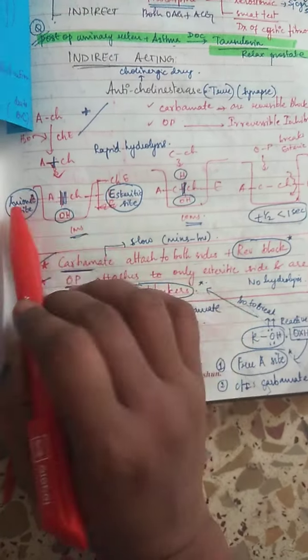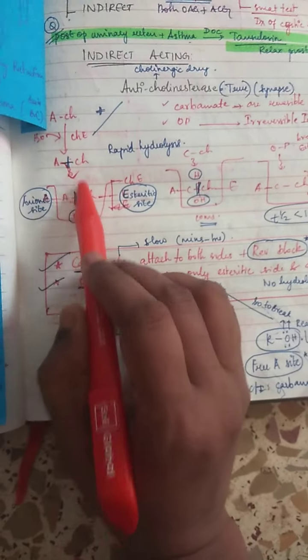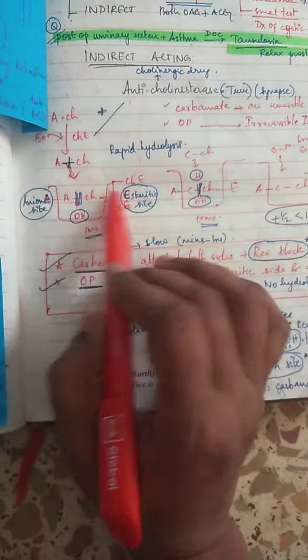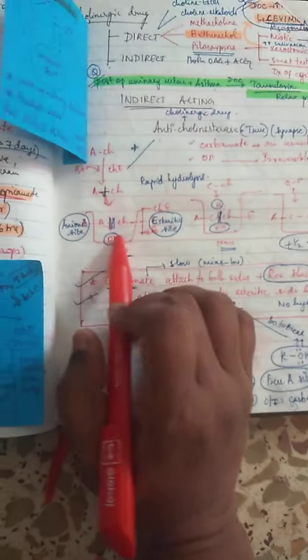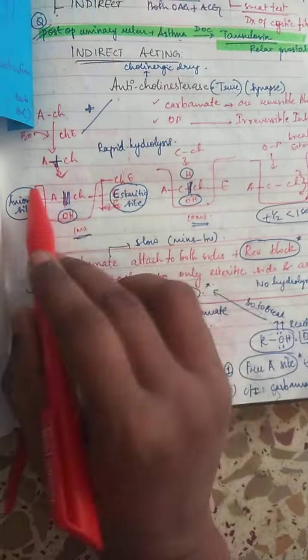So what will carbamates do? They'll attach to both sites, and then the acetylcholinesterase will be inhibited. But organophosphates bind only to the esteric site, so you cannot hydrolyze them. So it's an irreversible blocker.